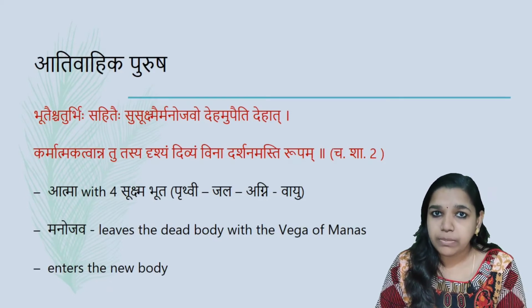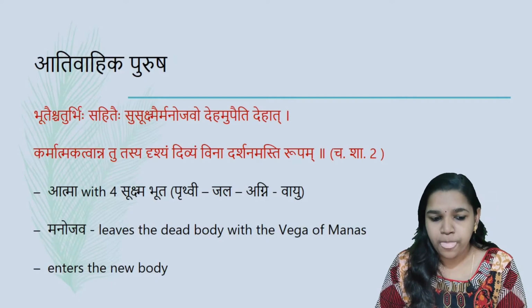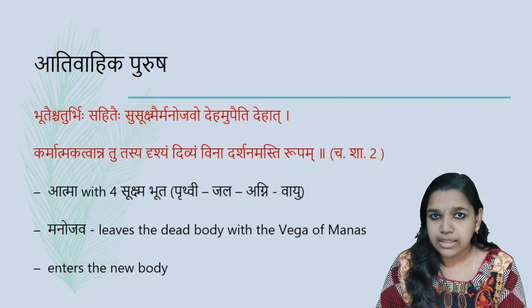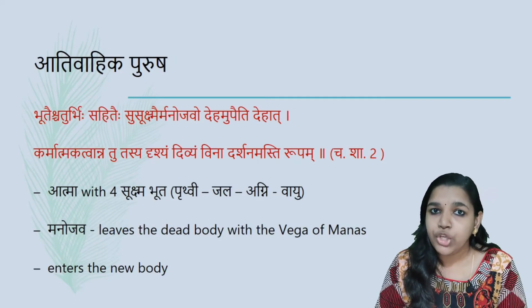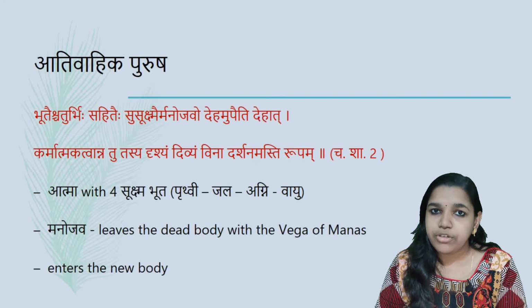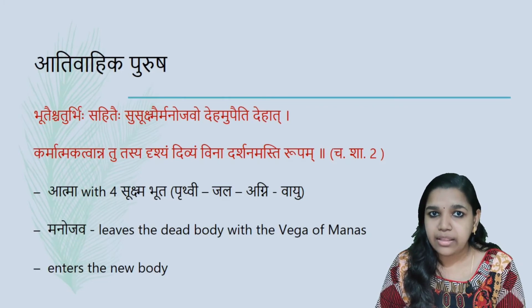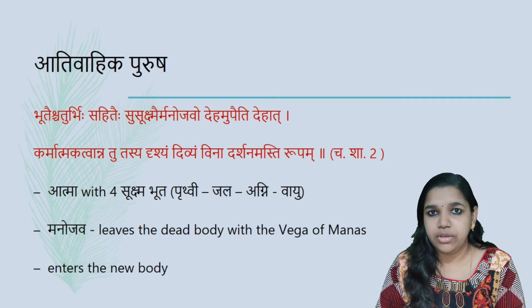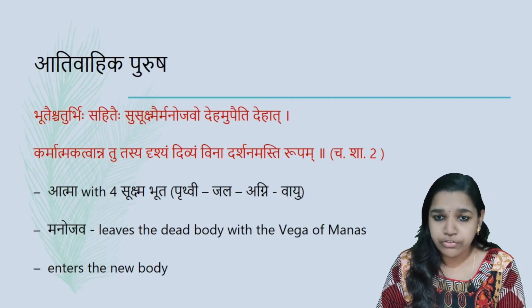Dehamupaiti Dehat: it will be entering the new Sharira.